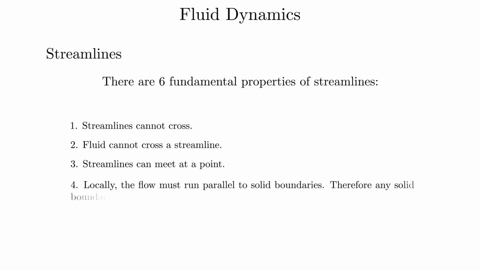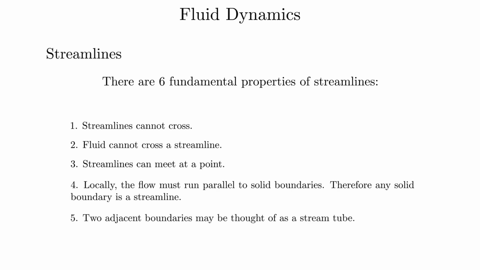Locally, the flow must run parallel to solid boundaries. Therefore, any solid boundary is a streamline. Two adjacent boundaries may be thought of as a stream tube. The fluid velocity is correlated to the inverse of the streamline spacing.